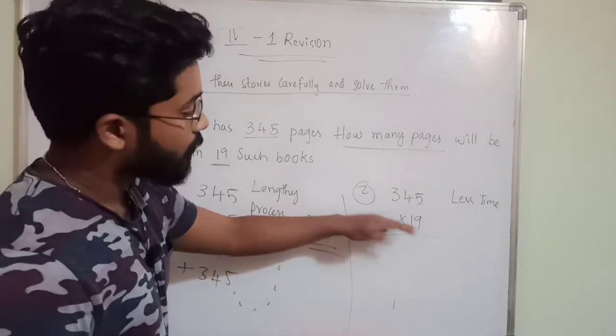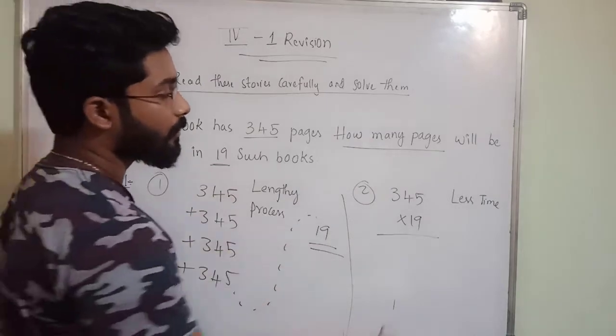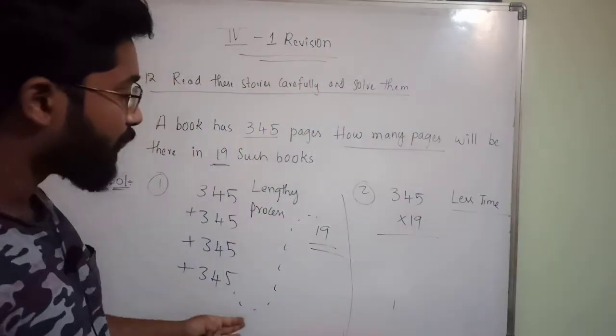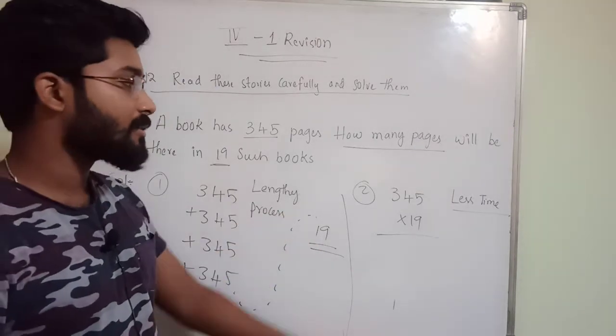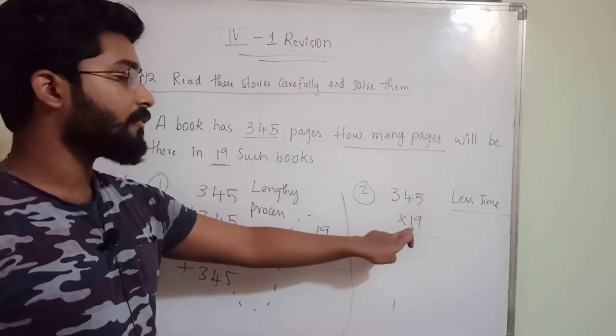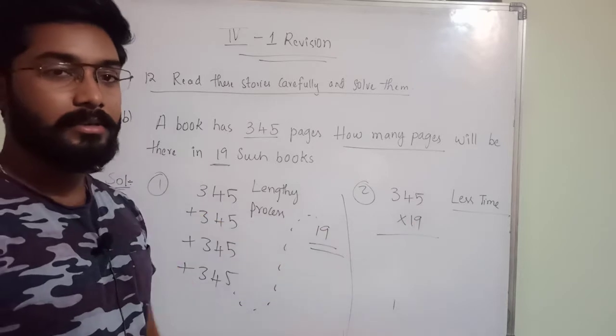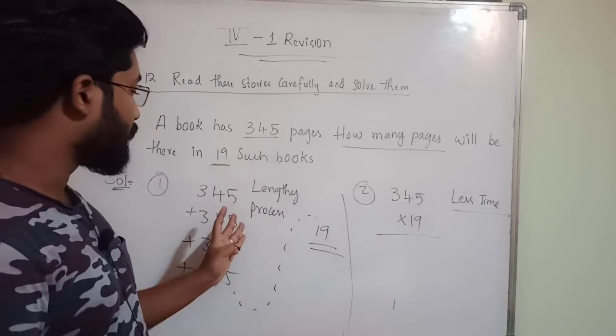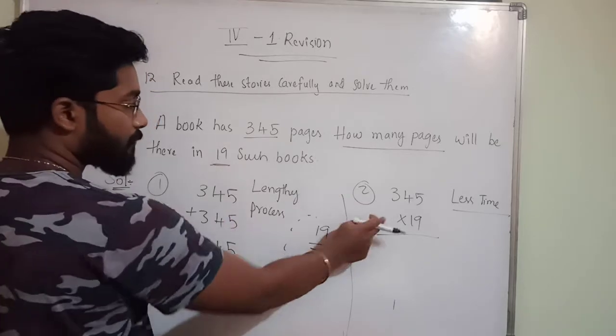Yes, so this is the correct process. It will take less time and you will get the same answer. After adding 345 for 19 times, or after multiplying 345 with 19, you get the same answer. So which one shall we do, this one or this one?